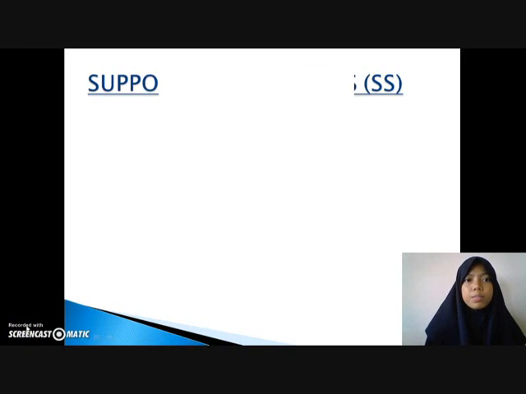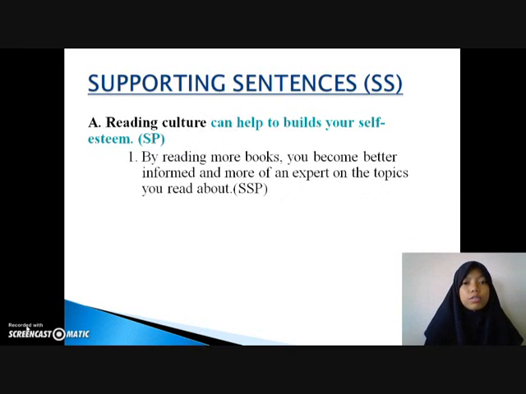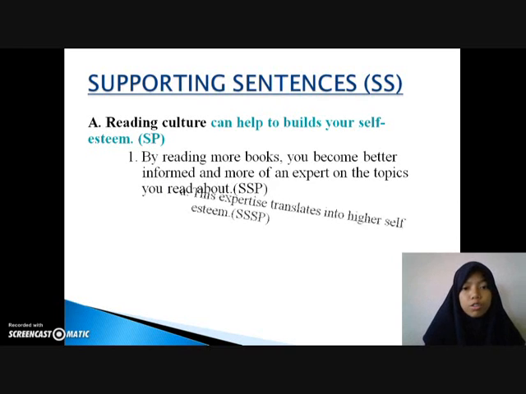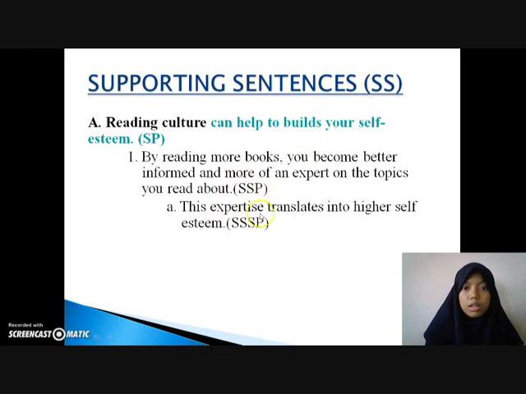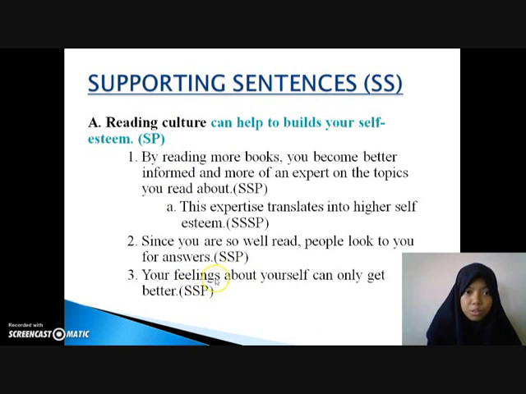Okay, now I will proceed with the supporting sentences. Because our controlling idea is about the benefits of reading culture, for our first sub point we can say that reading culture can help to build your self-esteem. This one will be our sub point. It will elaborate how reading culture can help to build our self-esteem. This one will be our sub point, and it will elaborate more about the sub point. This one will be our second sub point, and it will elaborate more about our sub point. This one will be our last sub point, and it will elaborate more about our sub point for this capital A.